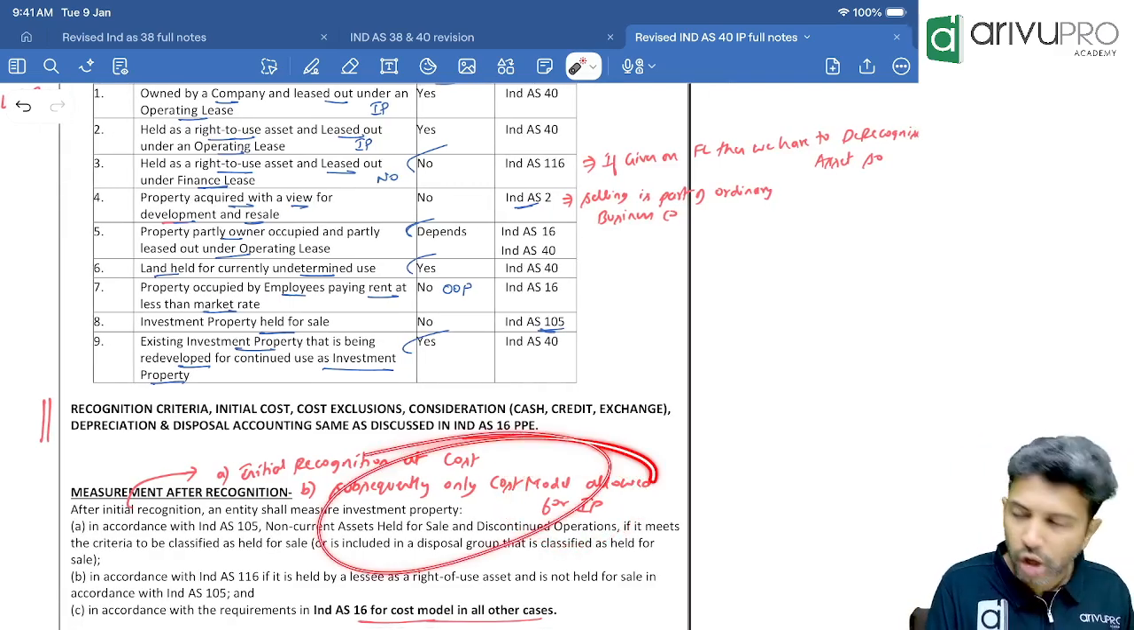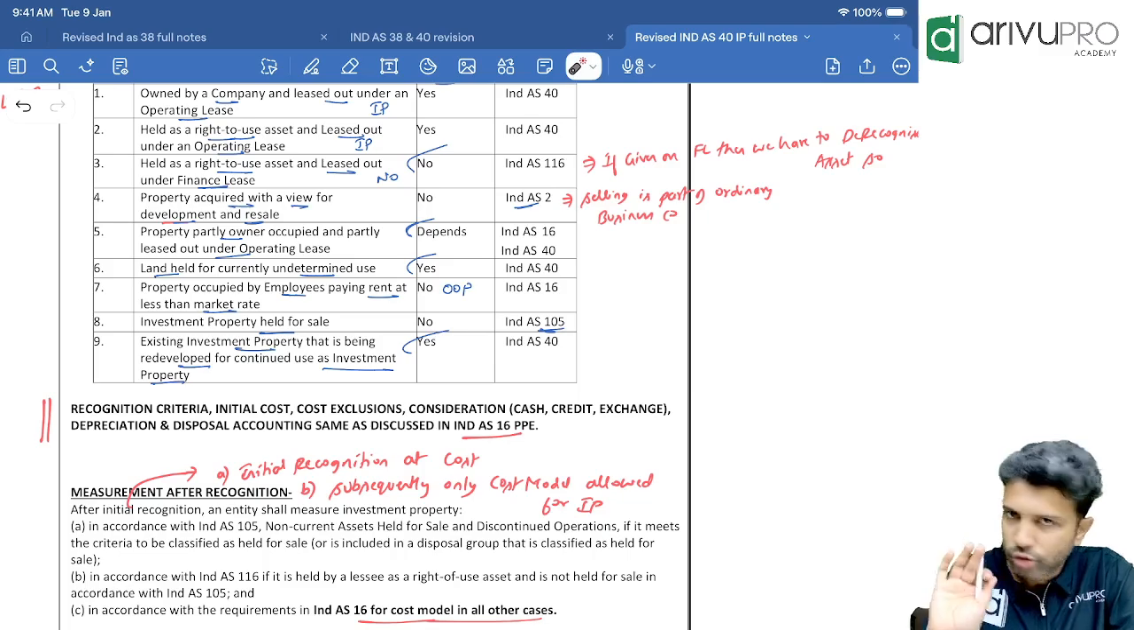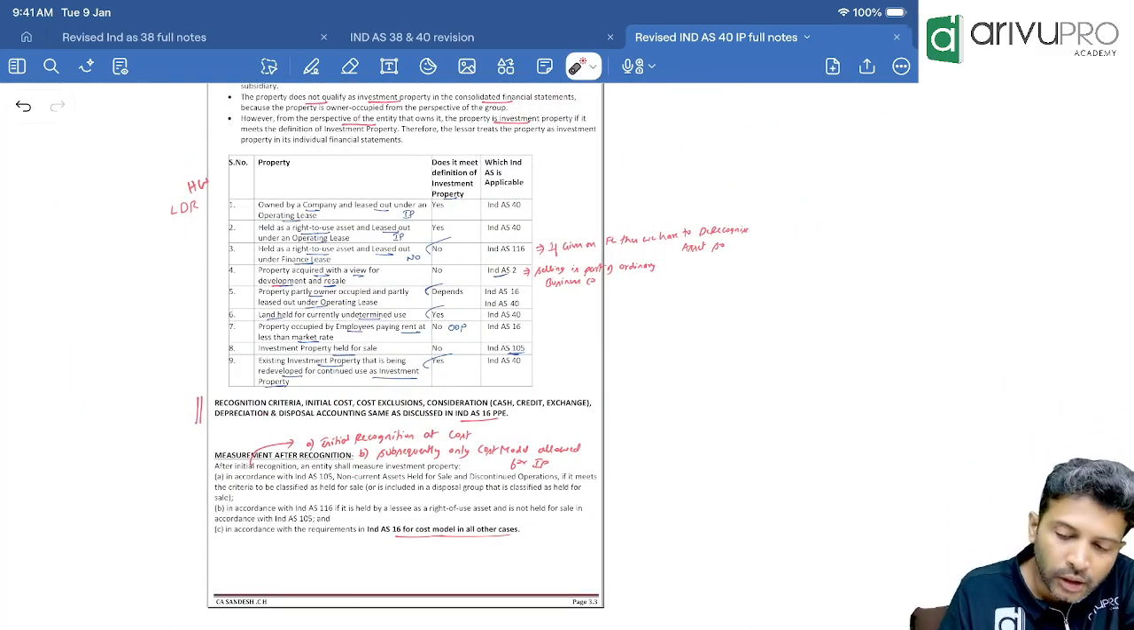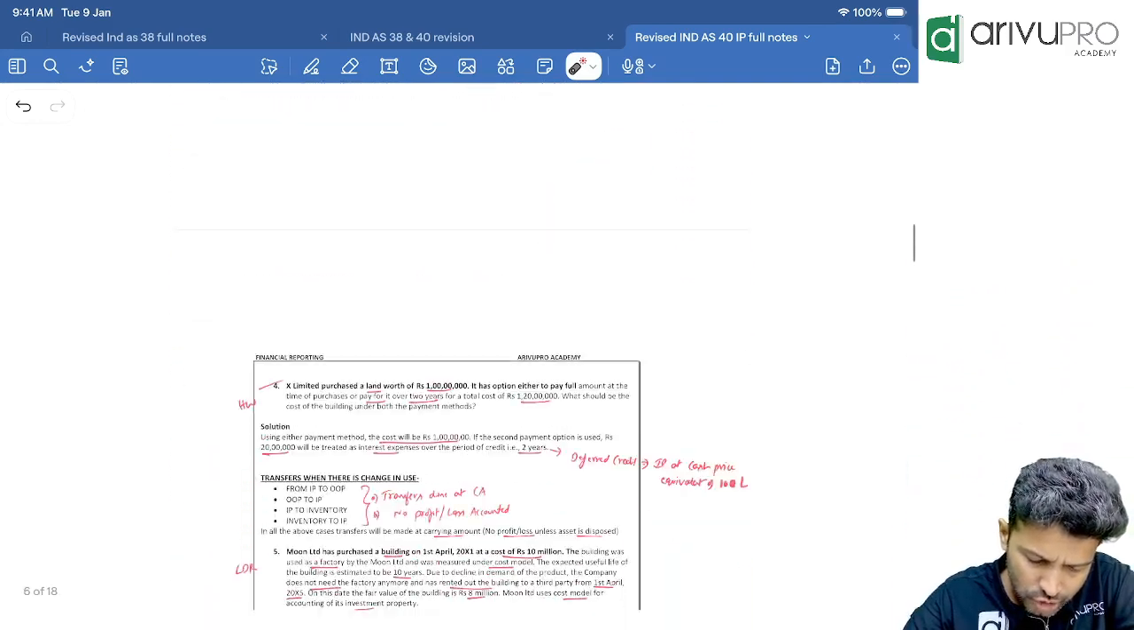Keep this in mind. All this will come in your bigger question as a case study. So no need to mug it up. Just you need to know what needs to be done. Can I move on to the next? Next, I think we have only questions.